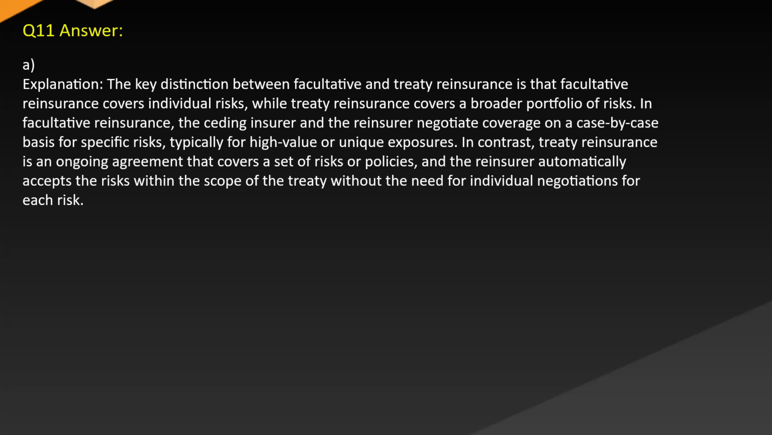Answer: A. Explanation. The key distinction between facultative and treaty reinsurance is that facultative reinsurance covers individual risks, while treaty reinsurance covers a broader portfolio of risks. In facultative reinsurance, the ceding insurer and the reinsurer negotiate coverage on a case-by-case basis for specific risks, typically for high-value or unique exposures. In contrast, treaty reinsurance is an ongoing agreement that covers a set of risks or policies, and the reinsurer automatically accepts the risks within the scope of the treaty without the need for individual negotiations for each risk.